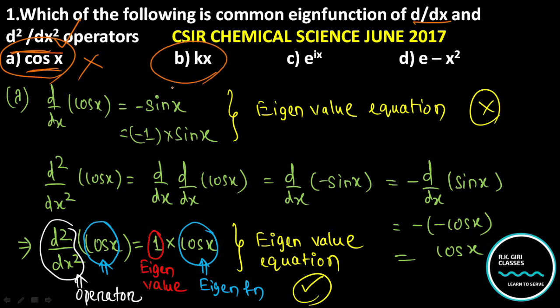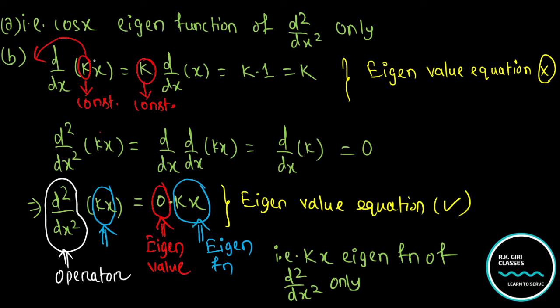Let us come to option B, that is kx. So d by dx with kx, and you already know k is a constant quantity. That means you put this constant outside of the derivative operation, so you get d by dx with x, that is k into 1, equal to k. So this is a constant quantity and you didn't get any function,